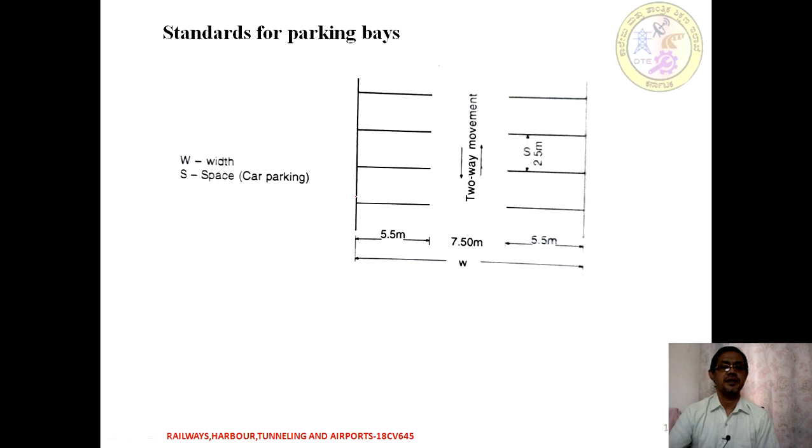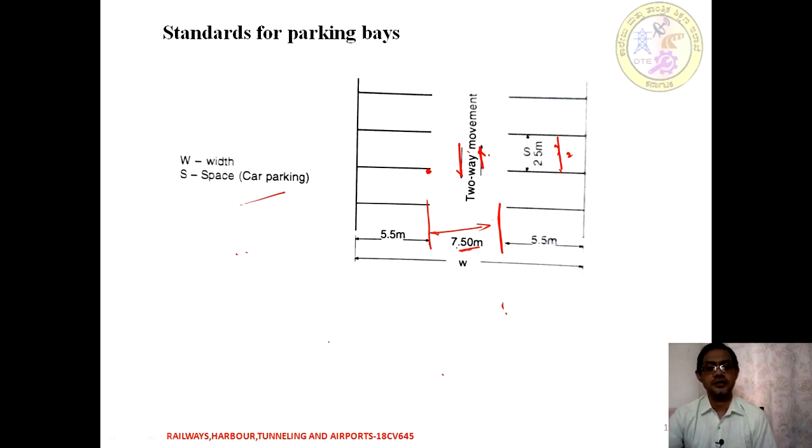Some of the bays we usually plan. According to that, try to observe this figure. If there is two-way movement, both up and down direction, this distance is 2.5 meters instead of the 2.4 we saw for a parking space, to open the door. The maximum length we provide is 5.5 meters for a bay. As it is a two-way, the two-way driveway is a minimum of 7.5 meters width. That is the width for two-way parking, and that is the standard for bays.